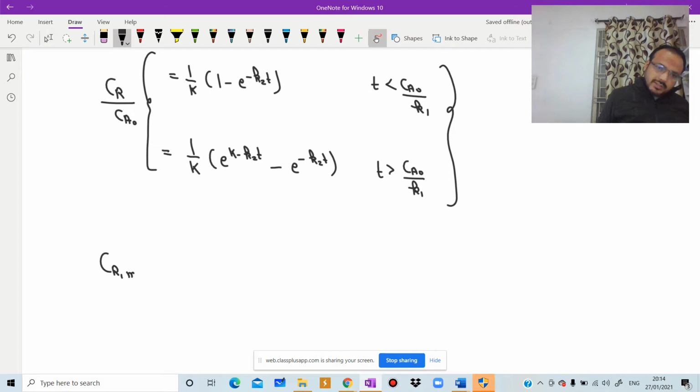The value of Cr max is equal to 1 minus e to the power k by k, and Tr max is equal to Ca naught by K1.